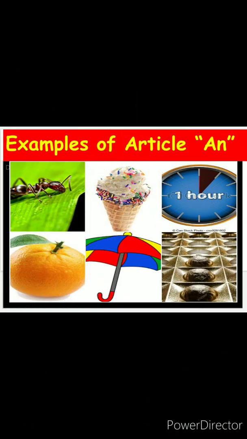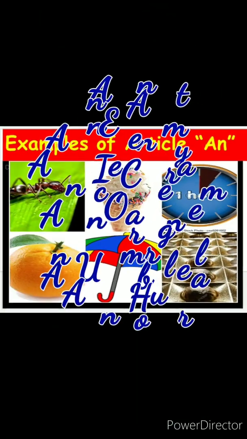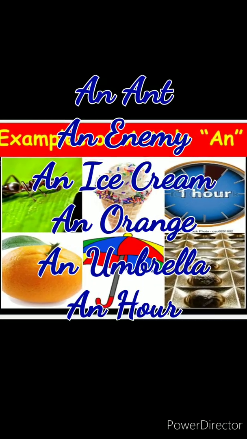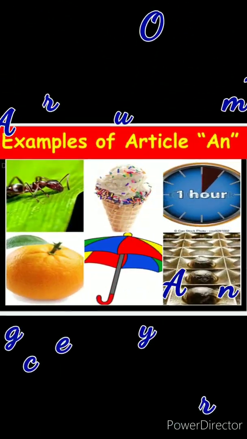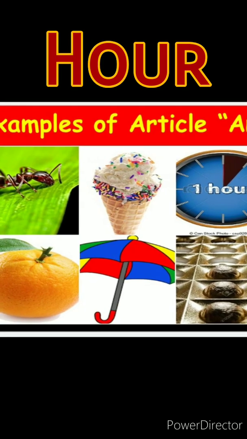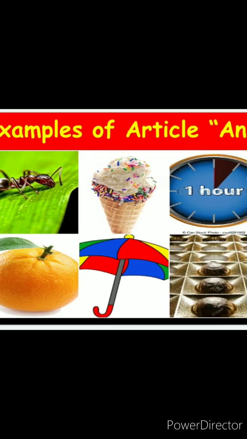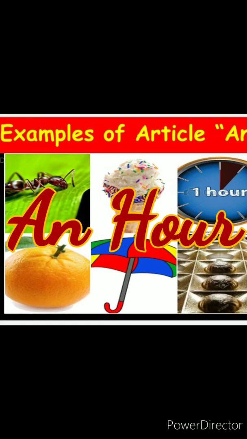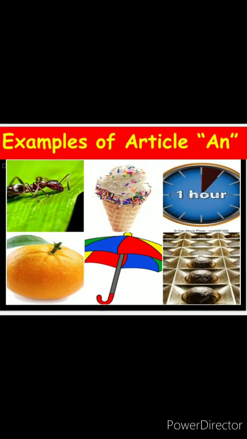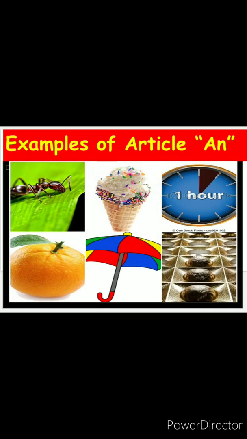So let's look into some examples where we use the article an. Now we say an ant, an enemy, an ice cream, an orange, an umbrella, an hour. Can you see here? Notice the word hour. When we say hour, H becomes silent and we get the sound of the vowel O. Is that clear? That is why we say an hour. Same goes for the word honest. When we say honest, we are not getting the sound of H. We are getting the sound of O, and O is a vowel. Okay?